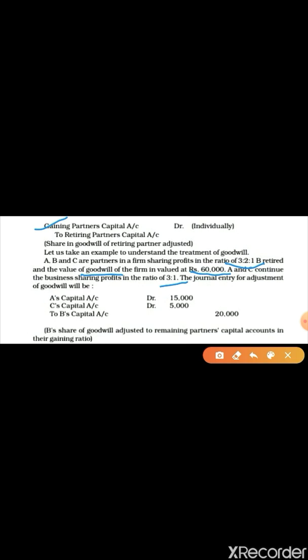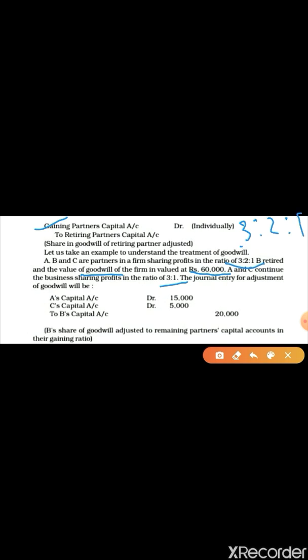So goodwill of the firm is given 60,000 and who is retired? B. So first of all you have to find out B's share of goodwill. Now what is B's ratio? The ratio is 3:2:1.